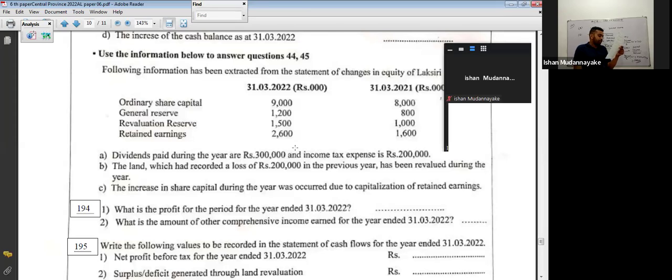Dividend paid during the year 300,000 and income tax expense 200. The land which had recorded a loss of 200,000 in the previous year has been revalued during the year. The increase in share capital during the year occurred due to capitalization of retained earnings.